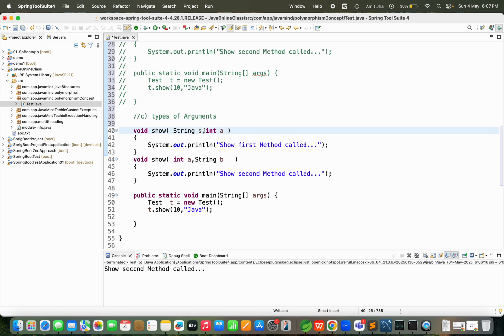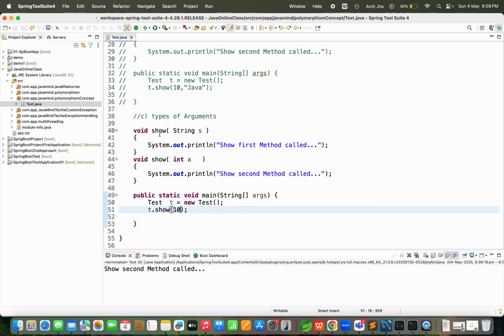I am removing this. If you pass 10, can you tell me which method it will invoke? Obviously this method, because I am passing an integer argument. Whatever argument types we pass while calling the method, the corresponding method will be called.